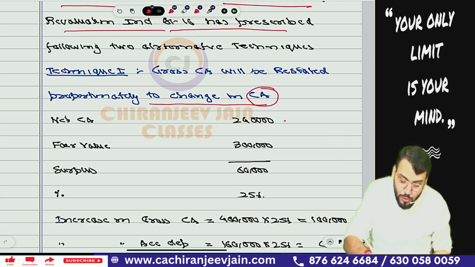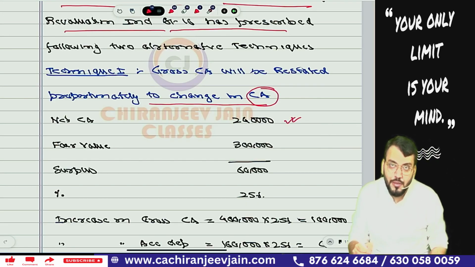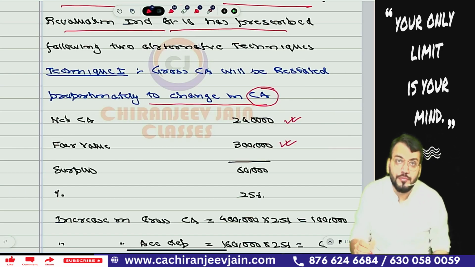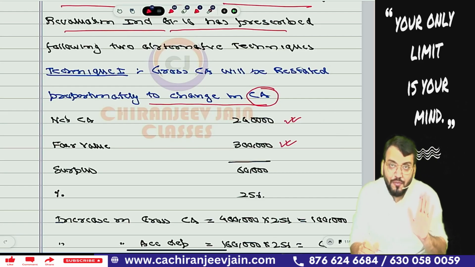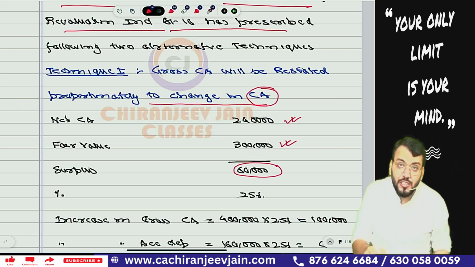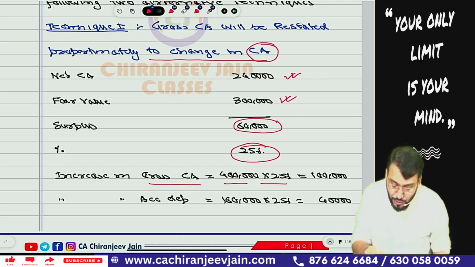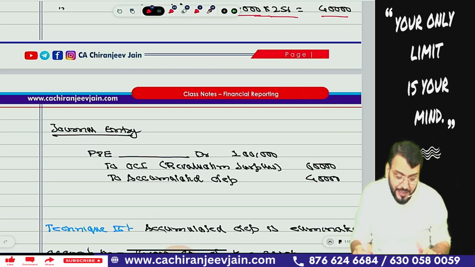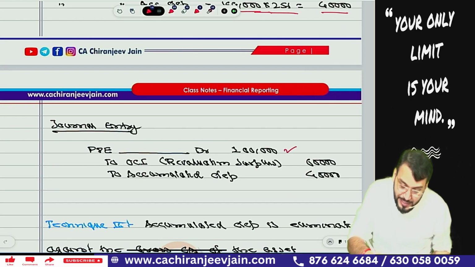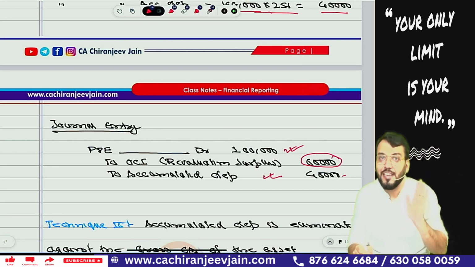So you can see how we'll do it. 2,40,000 is the carrying amount, net carrying amount after depreciation. Fair value is 3 lakh. So what is the surplus? Surplus is 60,000. So how much is the increase? The increase is 25%. So we'll increase the gross carrying amount by 25%. How much is the increase in gross carrying amount? 4 lakh into 25%, that is 1 lakh. And accumulated depreciation will also increase by 1,60,000 into 25%, that is 40,000. We'll pass one journal entry: PPE account debit. PPE will increase by 1 lakh, that is the gross carrying amount, and accumulated depreciation will increase by 40,000, and the difference will be transferred to OCI, that is revaluation surplus. This is technique number 1.